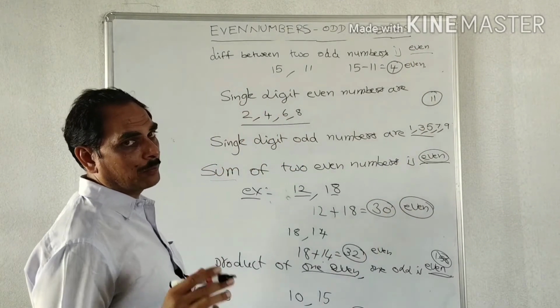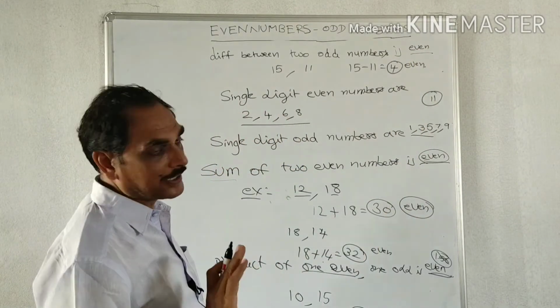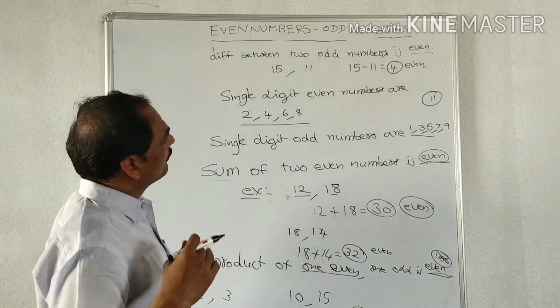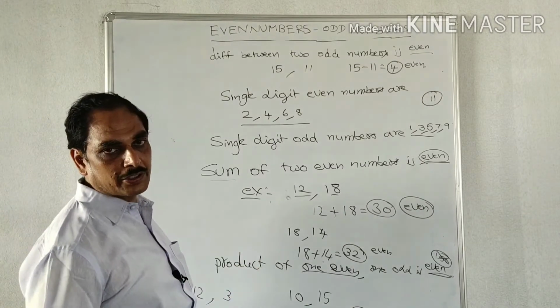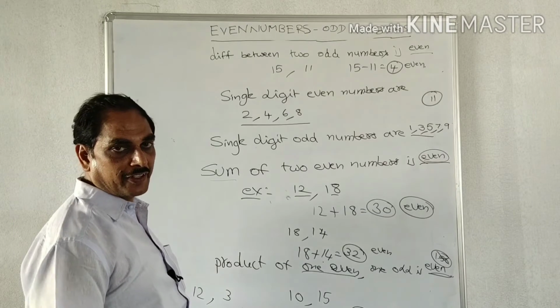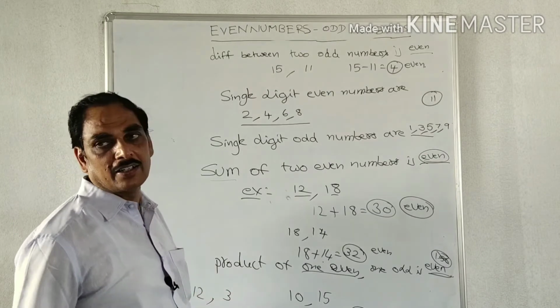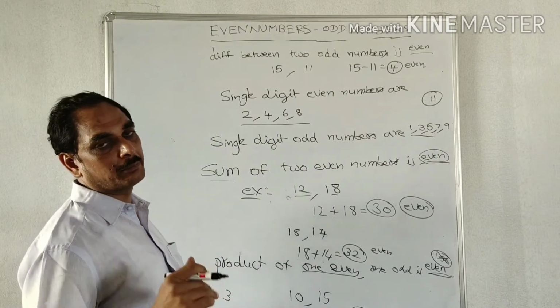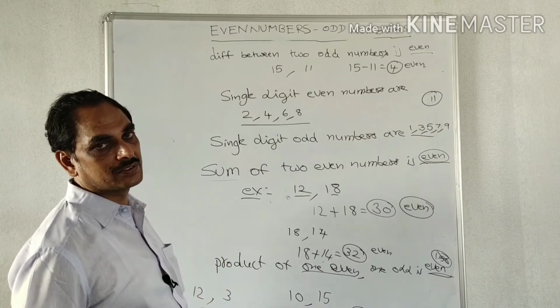When the problem does not have numbers, we cannot write numbers. When the problem gives two odd numbers, two even numbers, or one even and one odd, we have to write either even number or odd number in these types of problems.